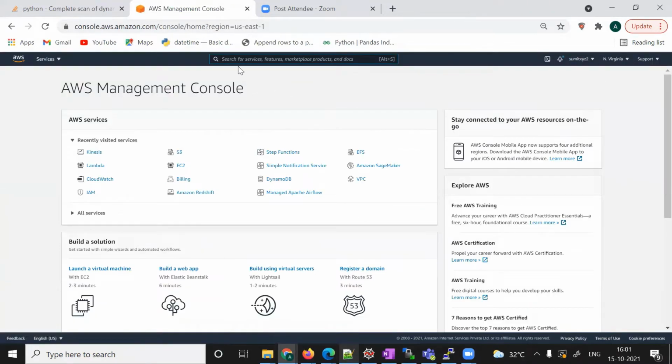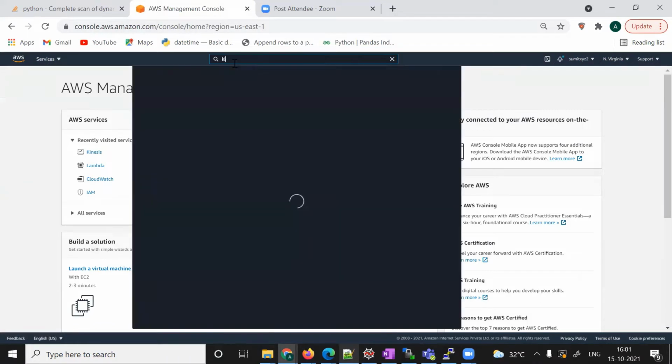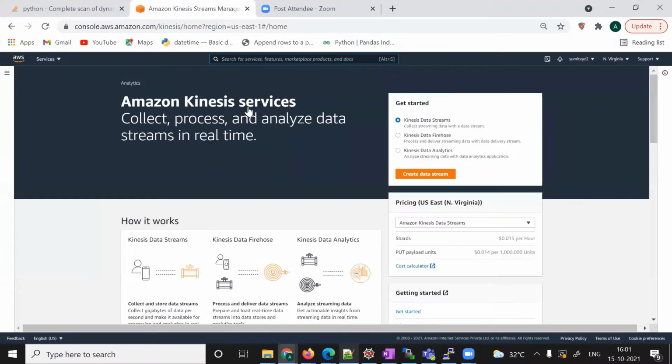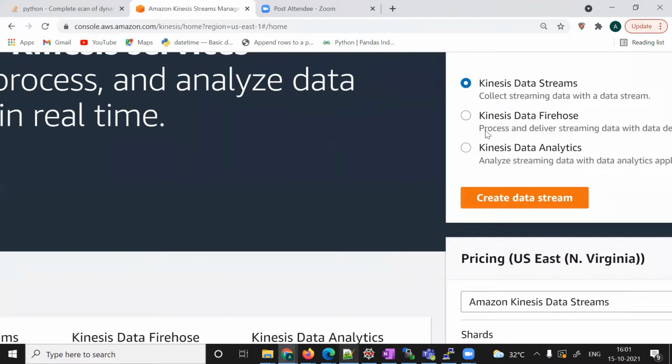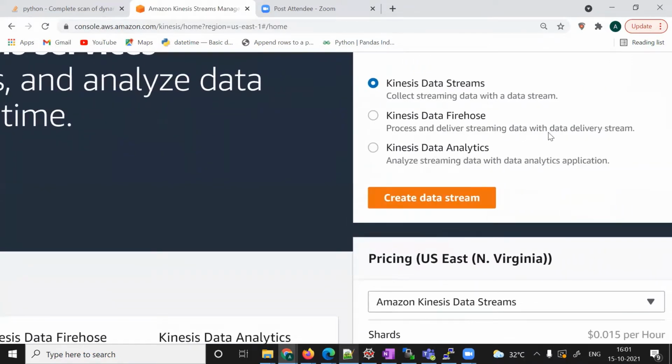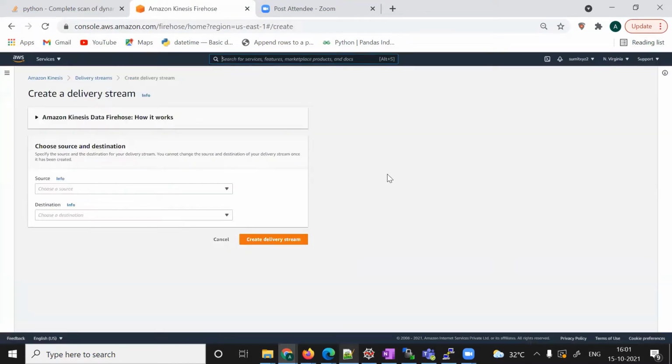So where do we have to go? We have to go to Kinesis, and in Kinesis you have to choose Kinesis Data Firehose: process and deliver streaming data with data delivery streams. Select this one, Kinesis Data Firehose, create delivery stream, and here we have to define the source and destination.